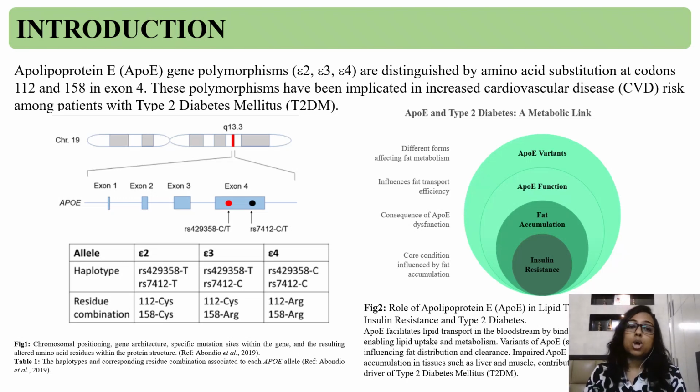Our study focuses on a specific gene, ApoE, for apolipoprotein E, which helps regulate lipid metabolism in our body. Now, this gene shows polymorphism. There are three alleles of this gene, epsilon 2, epsilon 3, epsilon 4. Among them, epsilon 4 has been suspected to be linked with an increased risk of cardiovascular problems in diabetic people.